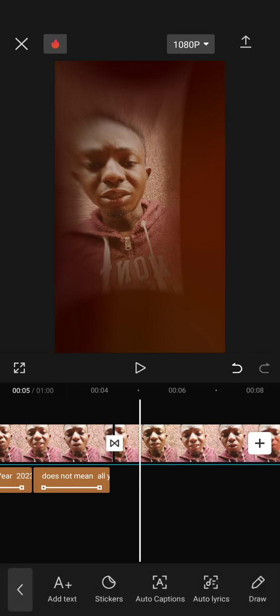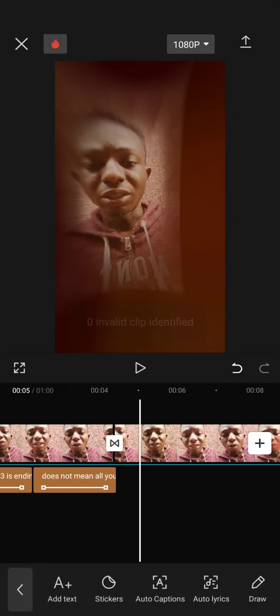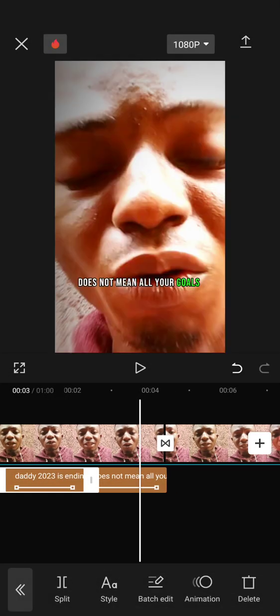I'll go back, click on add text, or auto captions rather. I'll click on auto captions, allow it from video, go and select the particular one I use, or if I want to change it, I can equally change it. This is what I'm using, right? So I'll just click on start and it will start generating auto captions on the video. Can you see?